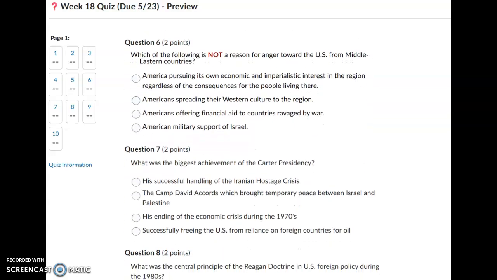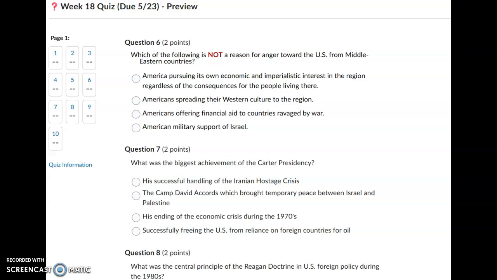Question number 6. Which of the following is not a reason for anger toward the U.S. from Middle Eastern countries? America pursuing its own economic and imperialistic interest in the region, regardless of the consequences for the people living there. Americans spreading their Western culture to the region. Americans offering financial aid to countries ravaged by war. American military support of Israel.